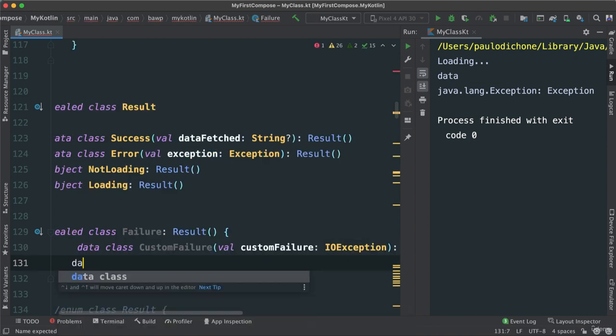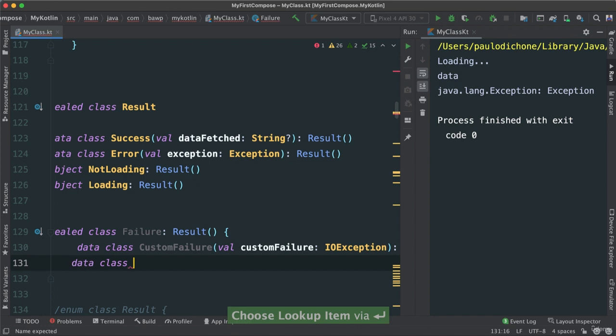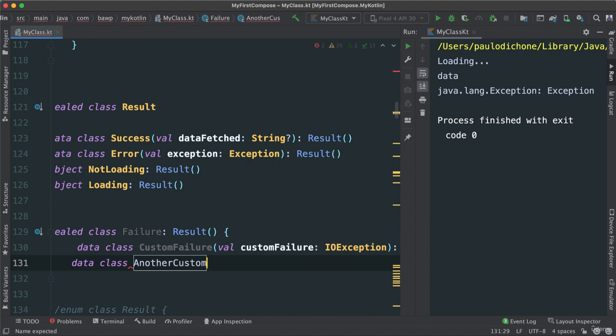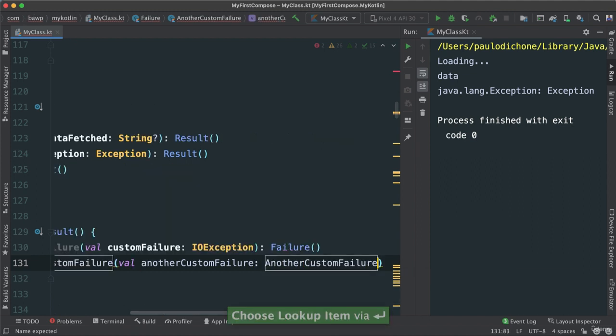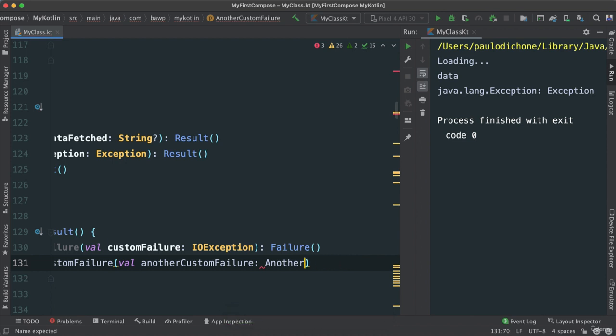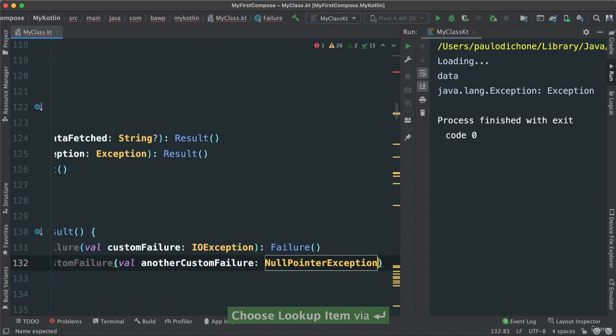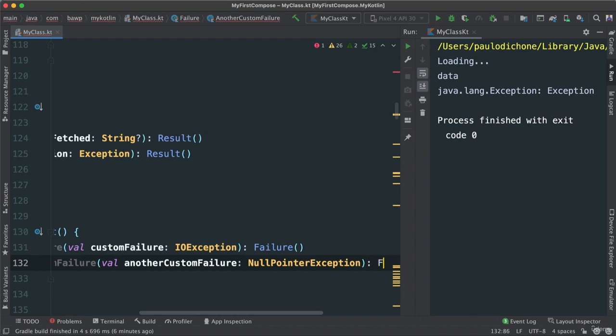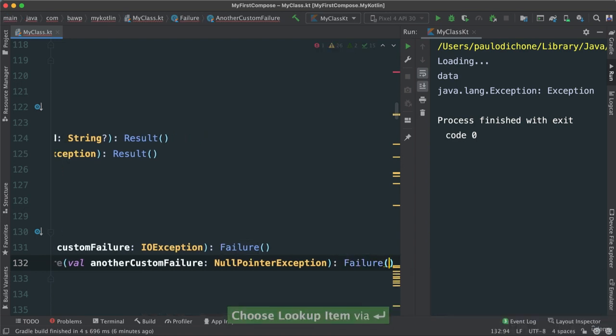So I'm customizing things here. I'm going to say data class, another one, and say AnotherCustomFailure, and say val another custom failure. In this case it's going to be a pointer exception. Okay, it doesn't really matter. We can just pass any type just to show you the differences here. These two obviously will inherit Failure as such.